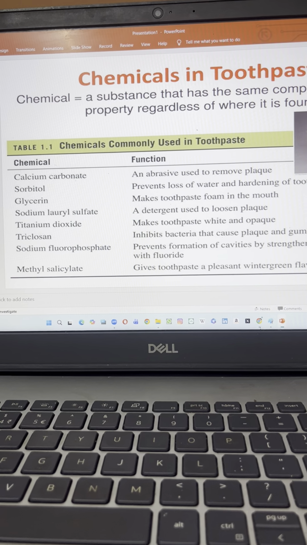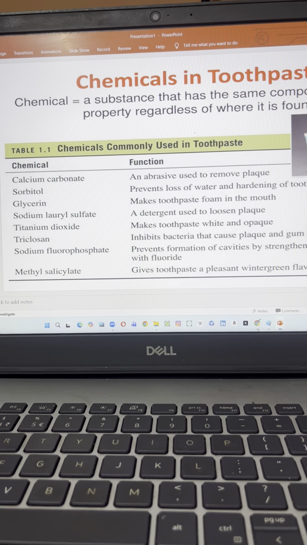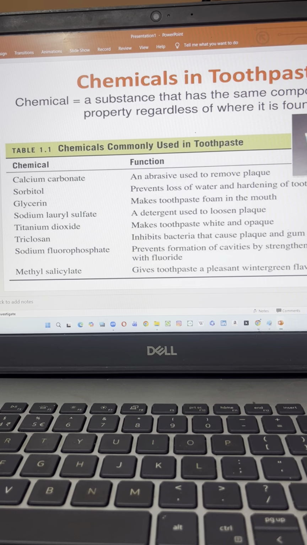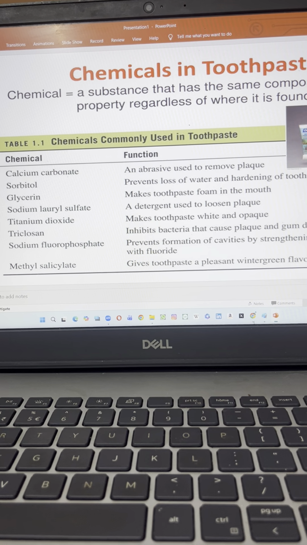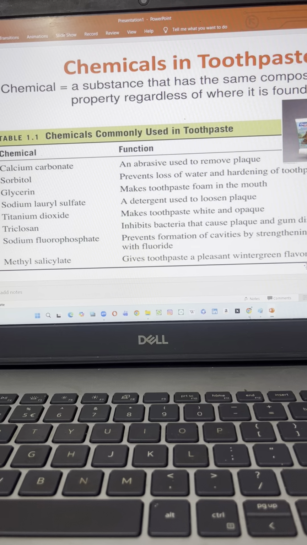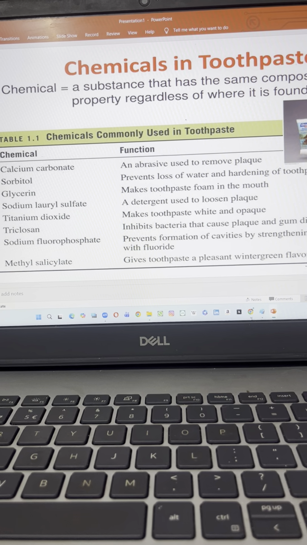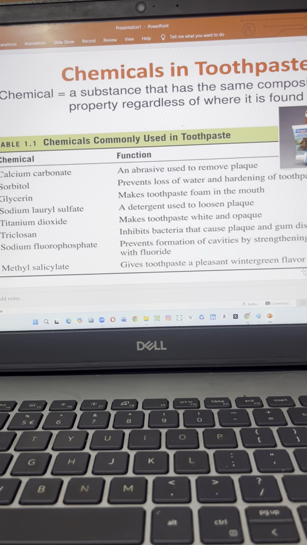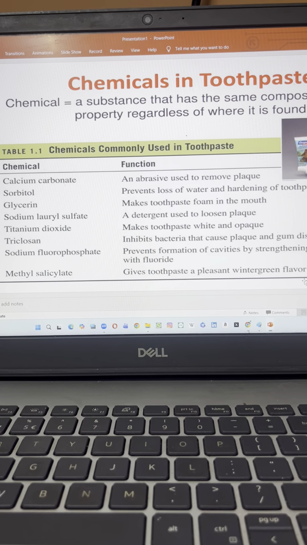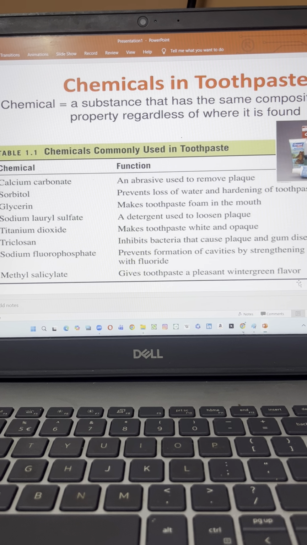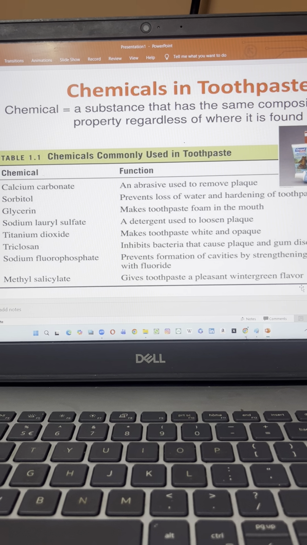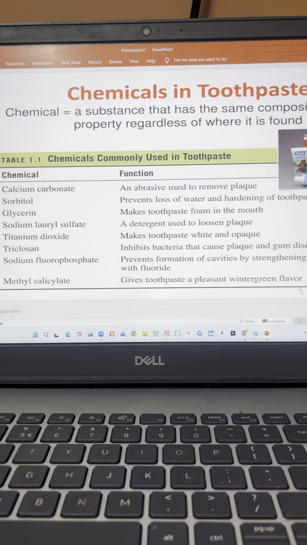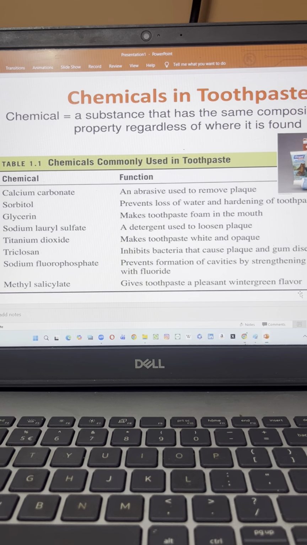Then titanium dioxide makes the toothpaste white and opaque. Most toothpastes are white in color because of titanium dioxide, which is a pigment. Triclosan inhibits the bacteria that cause plaque and gum diseases. Triclosan is used to avoid infections, to kill bacteria and other pathogens, and it protects the teeth from all microorganisms.